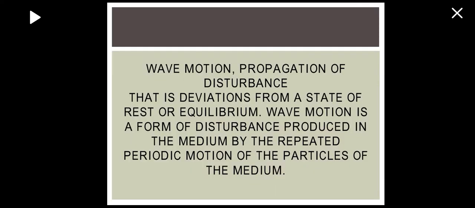So wave motion is a propagation of disturbance, that is, deviation from a state of rest or equilibrium. Wave motion is a form of disturbance produced in the medium by the repeated periodic motion of the particles of the medium.